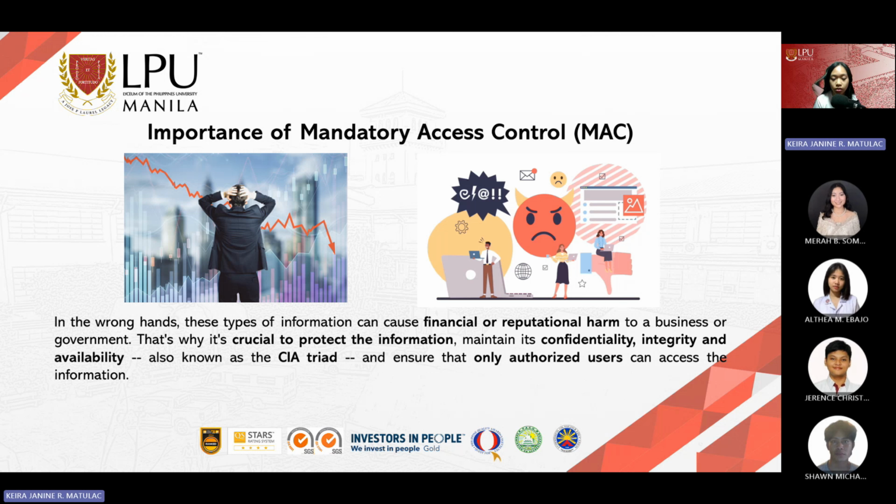In short, MAC is very important since it helps us minimize the risks from attackers or unauthorized users, foster the CIA triad, and simply protect crucial information.